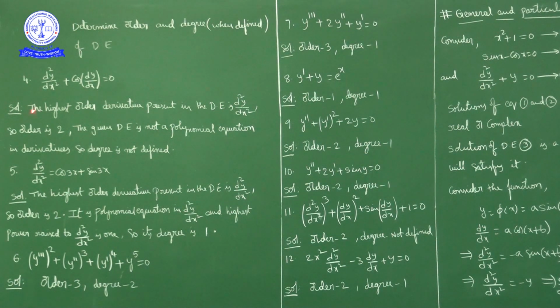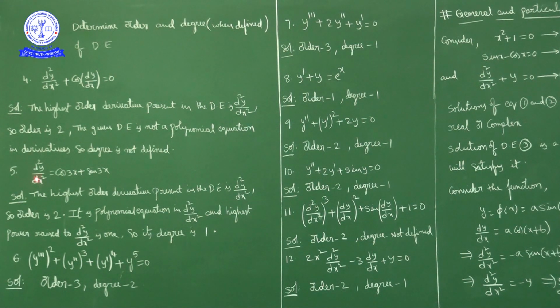Here the highest order derivative is d square y by dx square, a second order derivative, so order is 2. Degree is not defined because cos of dy by dx cannot be written as a polynomial equation in its derivatives. Okay. Next question.